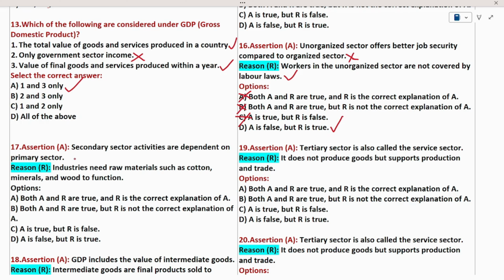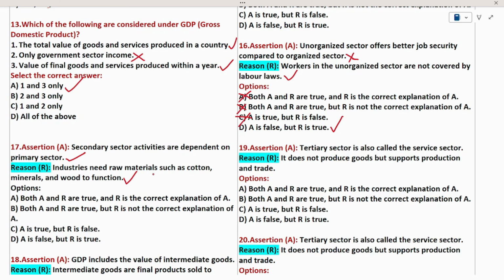Then come to question number 17. Here the assertion is that secondary sector activities depend on the primary sector. Yes, all the sectors of the economy depend on each other. So statement A is true. Come to the reason statement: industries need raw materials such as cotton, minerals and wood to function. Yes, assertion and reason are both true.